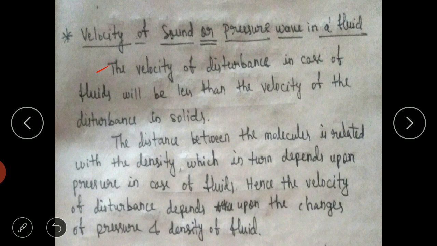In solids the atoms are closely packed, but in liquids there is slight space between two atoms. So in liquids it takes time for the sound wave or pressure wave to travel from one atom to another. That is the main reason.